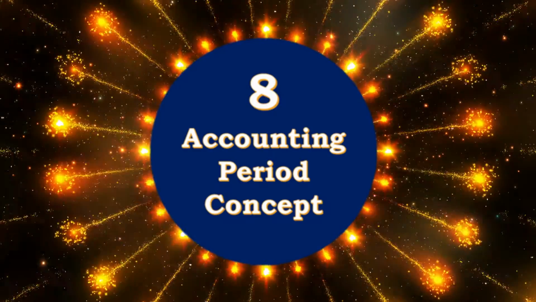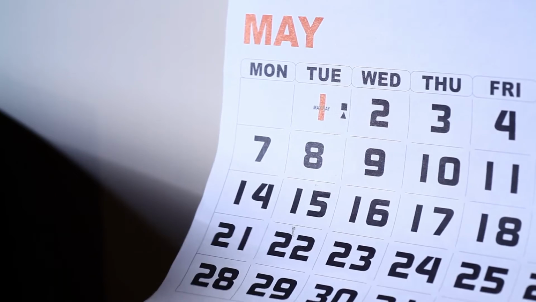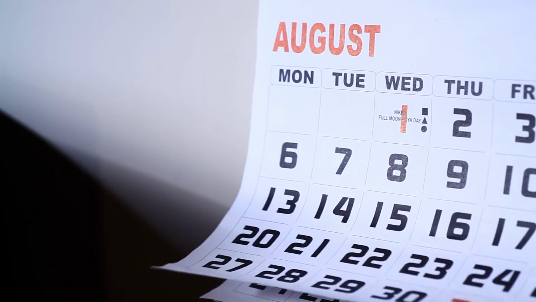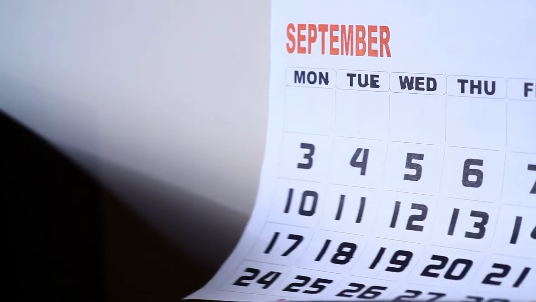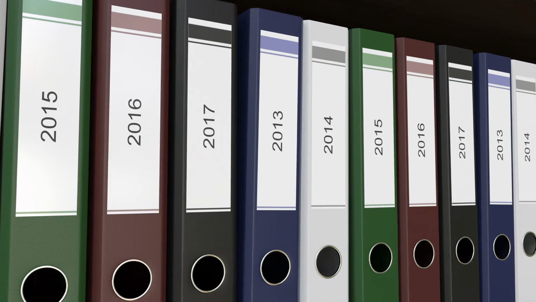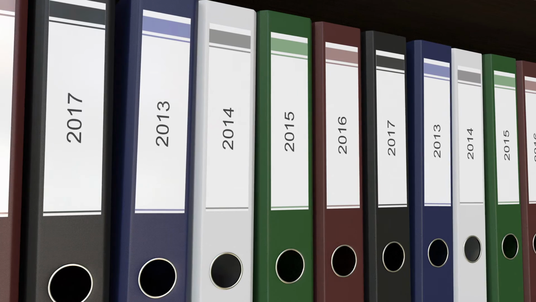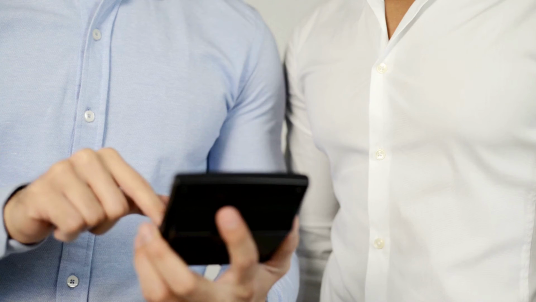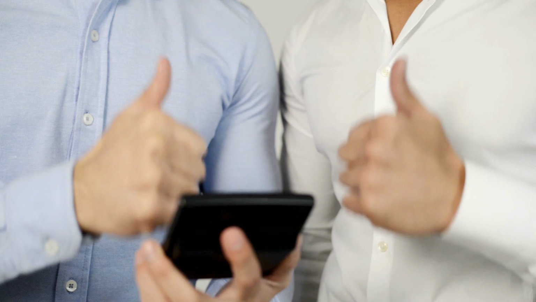Number 8, accounting period concept. The accounting period concept requires that accounting data be recorded and summarized in financial statements for periods of time. For example, transactions are recorded for a period of time, such as a month or a year. The accounting records are then summarized and updated before preparing the financial statements. The financial history of a company can be traced through a series of balance sheets and income statements over a period of time.